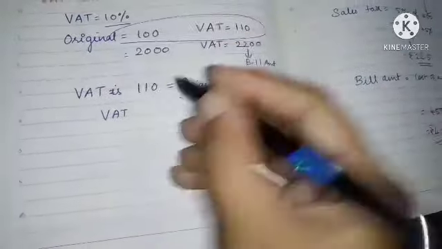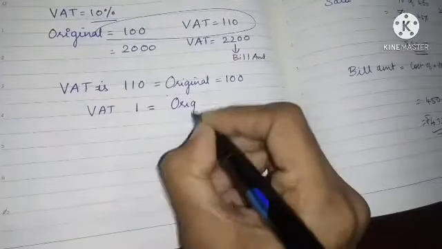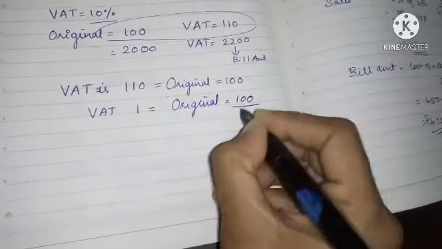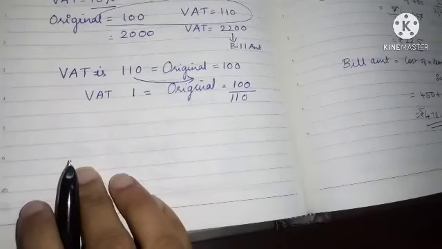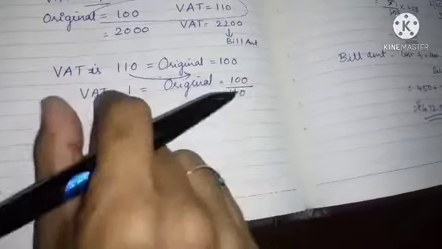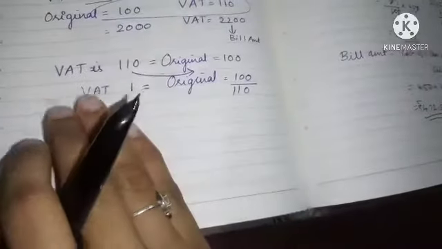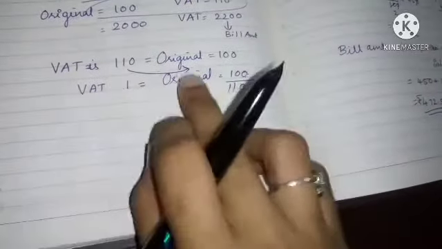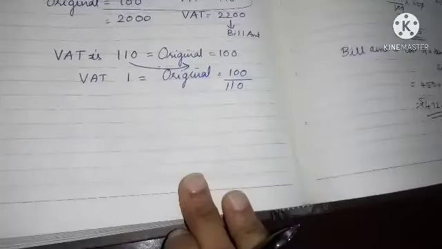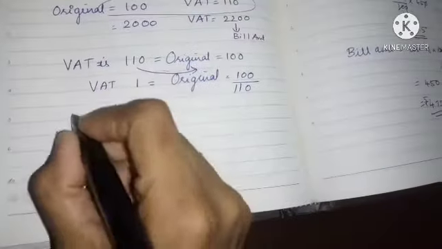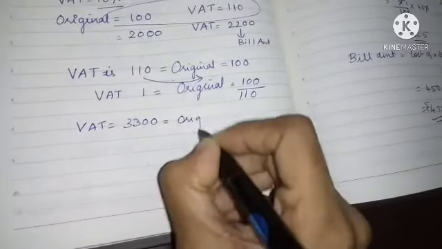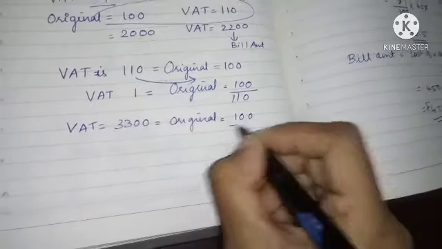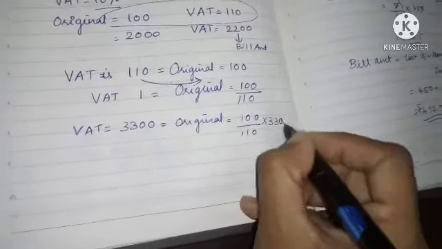After adding the VAT, if the bill amount is 1 rupee, the original will be 100 by 110. Correct? This will go down. Children, I am not writing this symbolically, not in a proper sentence. After adding the VAT, if the bill amount is 3300, the original will be 100 divided by 110 into 3300.